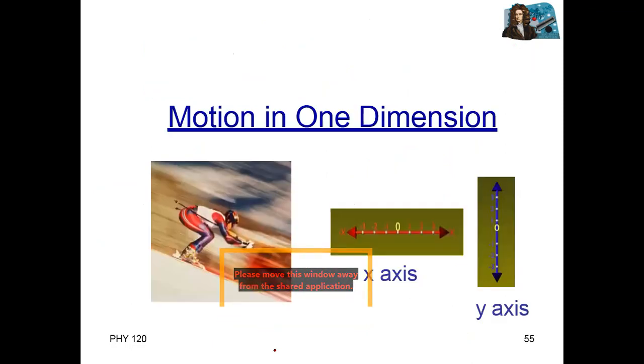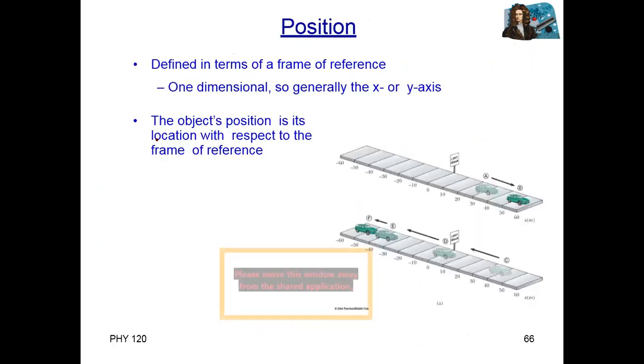So, motion along one dimension, motion along the x-axis or motion along the y-axis. First of all, we have position. What does position mean? Position actually shows location, with respect to some reference point.